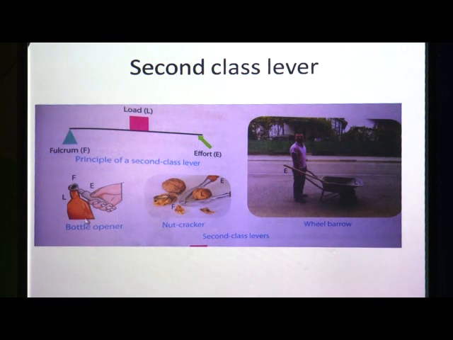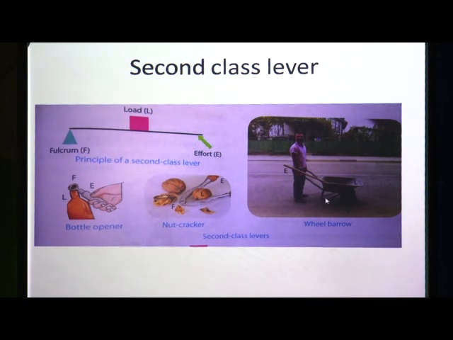This is the bottle opener. Here also this part is working like the fulcrum, and these two ends are working like the effort and load. Then here you can see a nut cracker. Here also the nut or betel nut is working like the load, and we have to break that load. So, that load is placed between the fulcrum and effort, and when we apply force from both ends, then that load will be broken.